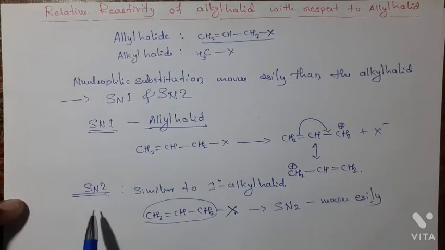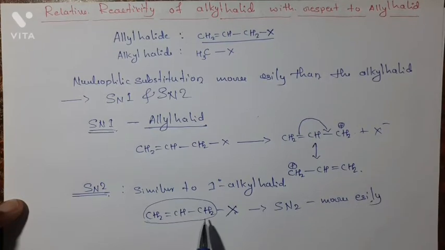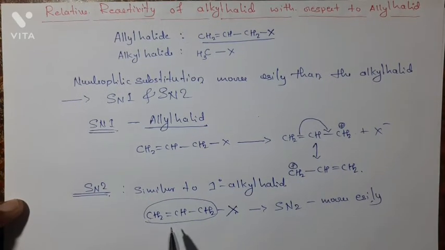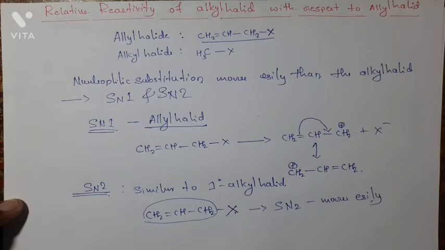It also undergoes SN2 reaction, because allyl halides are like primary alkyl halides which do not produce any steric hindrance to the attacking nucleophile. Hence they undergo nucleophilic substitution more easily.